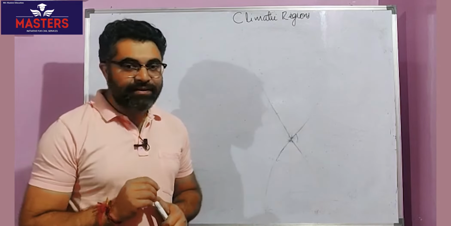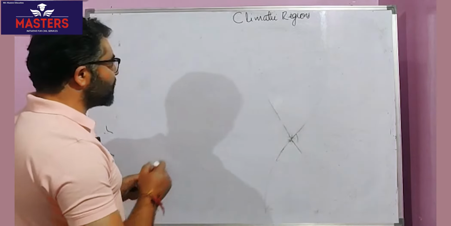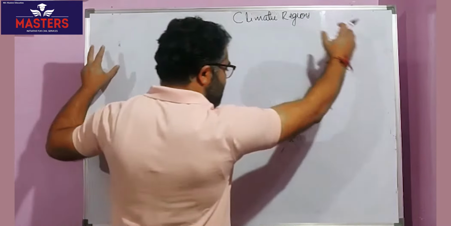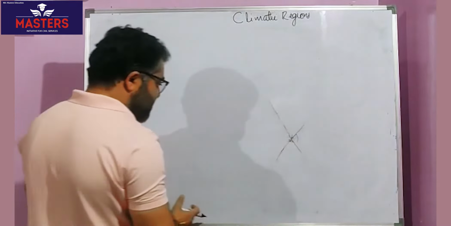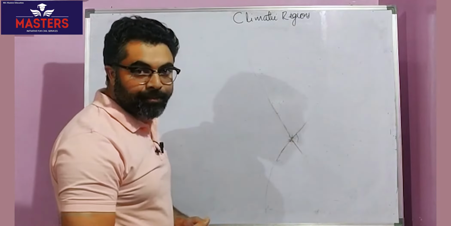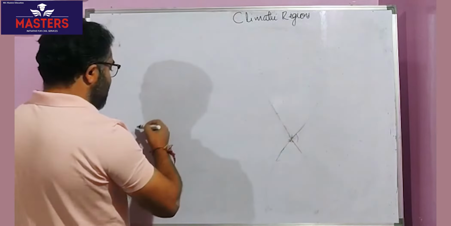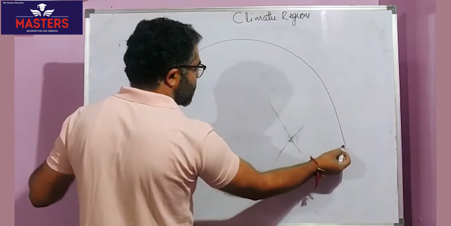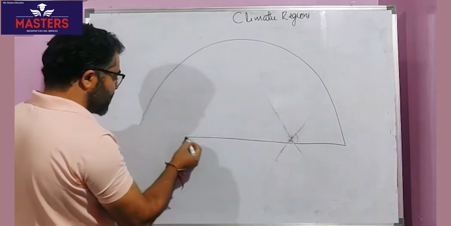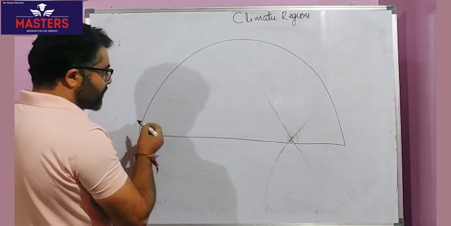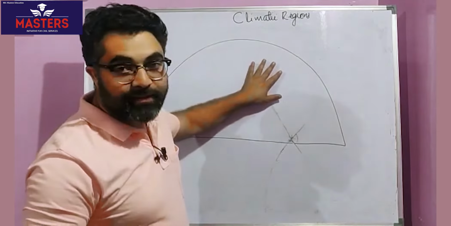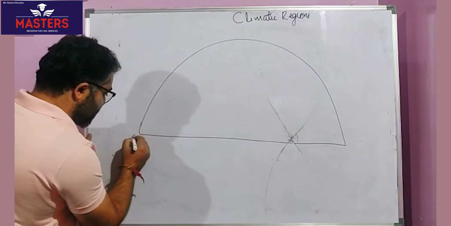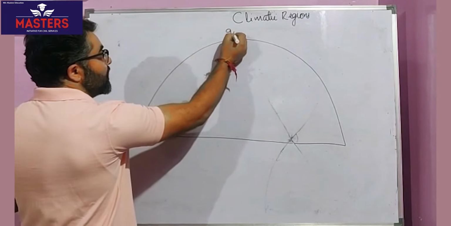To understand this, I want you to focus here and see this part. Imagine this surface as a surface of Earth, and one of the hemispheres, suppose the northern hemisphere, as a continent. I'm just drawing a diagram. Suppose it's a continent, and this is 0 degree, this is 90 degree.